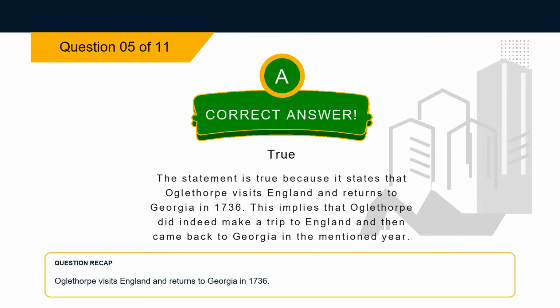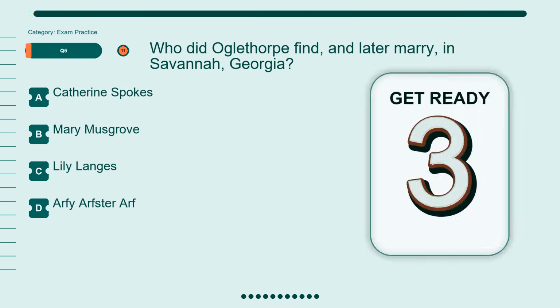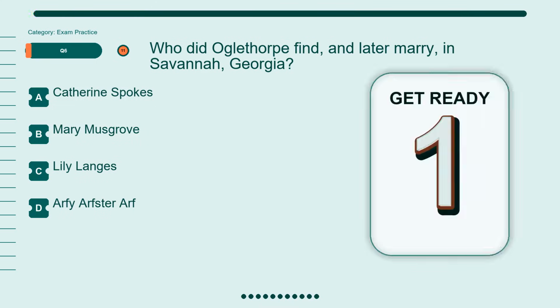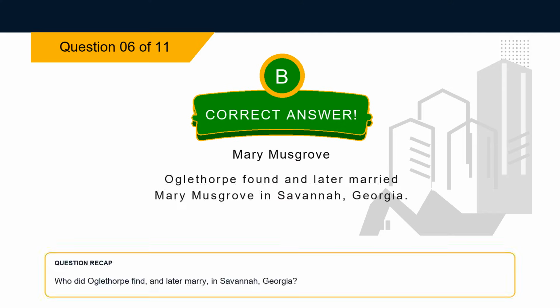Question 6. Who did Oglethorpe find, and later marry, in Savannah, Georgia? Option A, Catherine Spokes. Option B, Mary Musgrove. Option C, Lily Langas. Option D, Arfie Arfster Arf. The correct answer is option B, Mary Musgrove. Explanation. Oglethorpe found and later married Mary Musgrove in Savannah, Georgia.